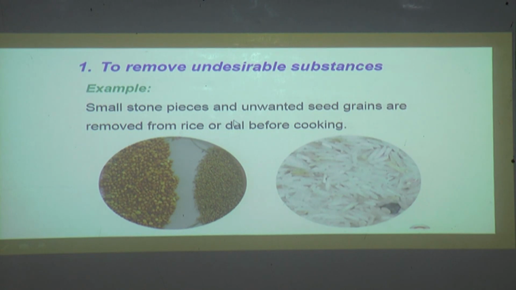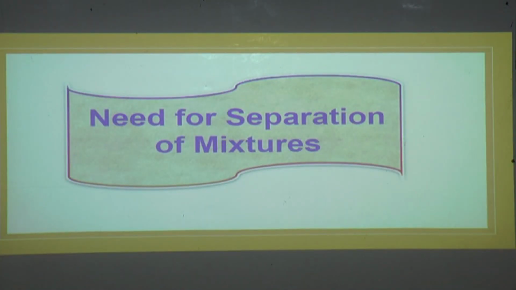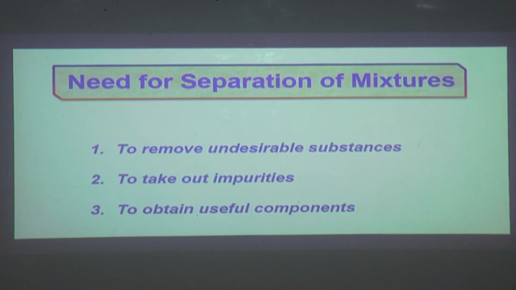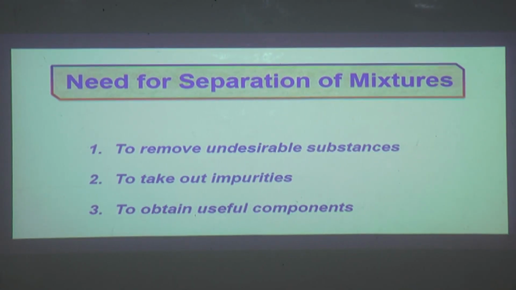We need to separate mixtures to remove undesirable substances. As we know, mixtures are found in nature, and those need to be separated. The main reasons for separating mixtures are to remove the undesirable substances, to take out impurities, and to obtain useful components. Whatever impurities are present in the mixture are removed.